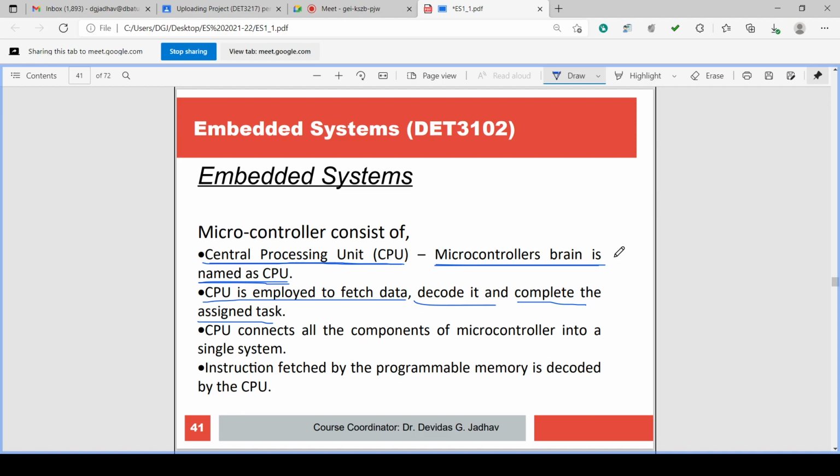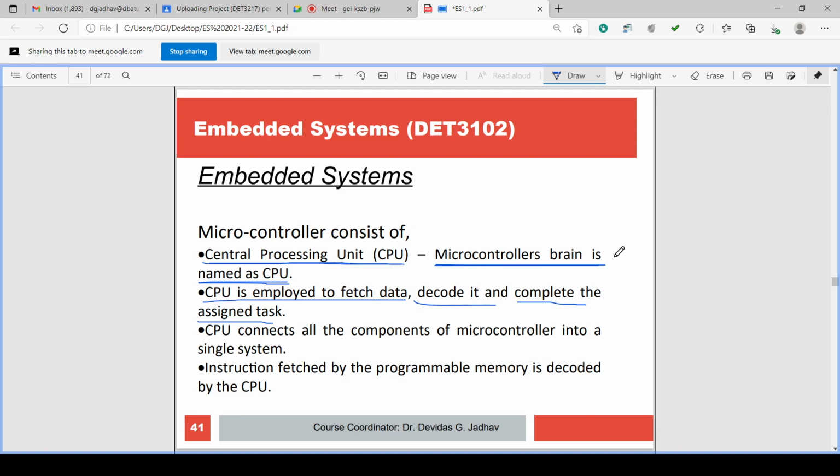Then it completes the assigned task according to that code. If add is there, it adds. If subtract is there, it subtracts. If move is there, it moves the data from one register to another register. If load or store is there, it can load or store the data between memory and the accumulator.